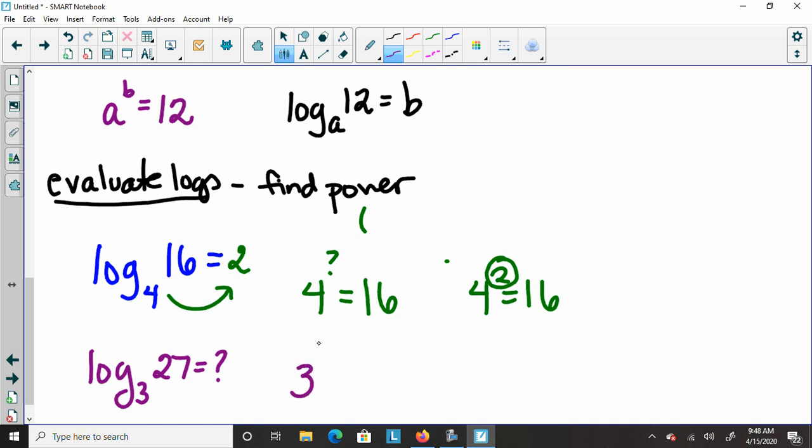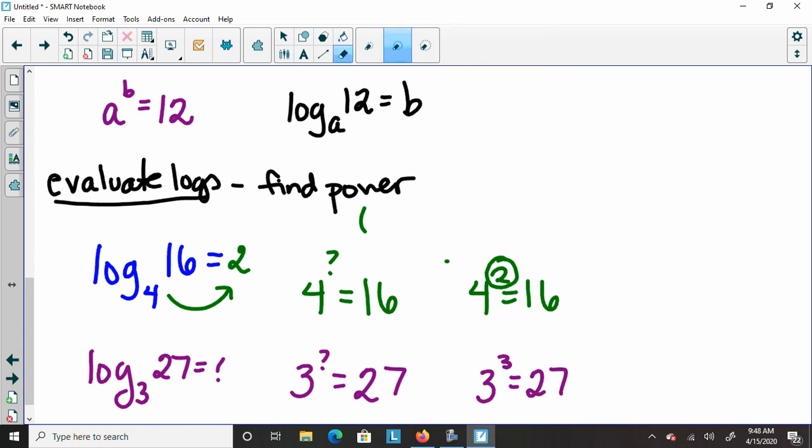So 3 to what power is 27? Is it 3 to the first? No. Is it 3 to the second? No, that's 9. Is it 3 to the third? Yeah, 3 to the third is 27. So our answer is going to be 3. So when they ask you that, you just put 3. So you're looking for what power: base to this power is going to give you that number there.